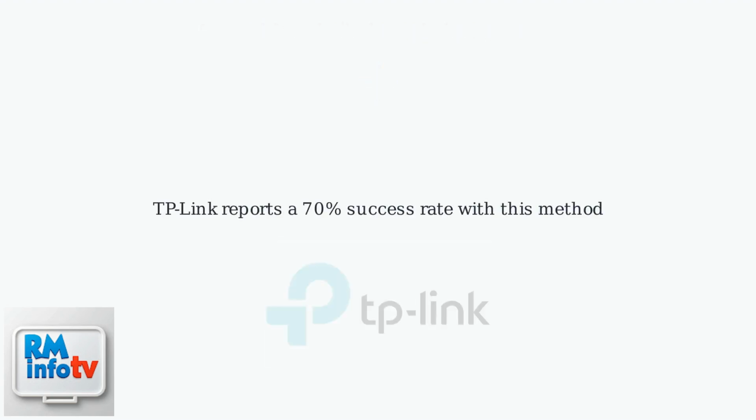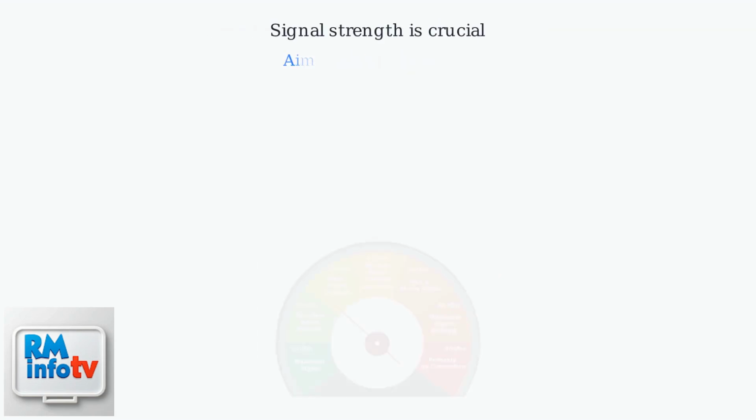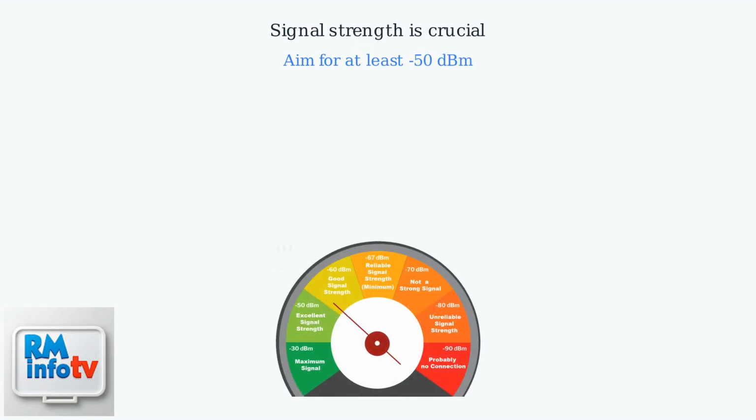This clears any cache data that might be causing issues. TP-Link reports a 70% success rate with this method. Kasa bulbs use standard Wi-Fi protocols, specifically 802.11bgn. Signal strength is crucial for Kasa bulbs. Aim for at least -50 dBm for reliable operation.